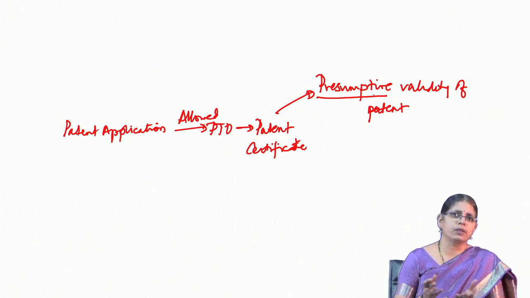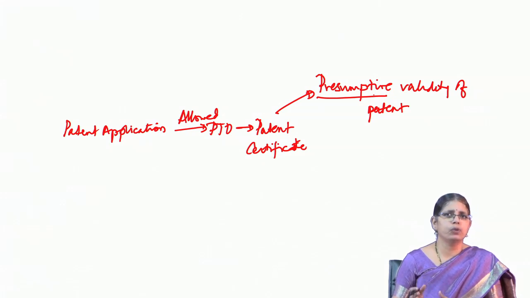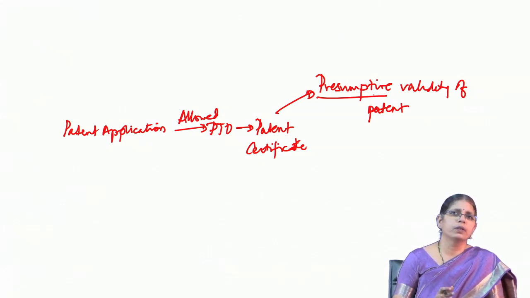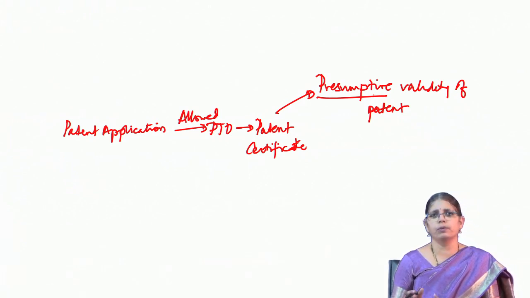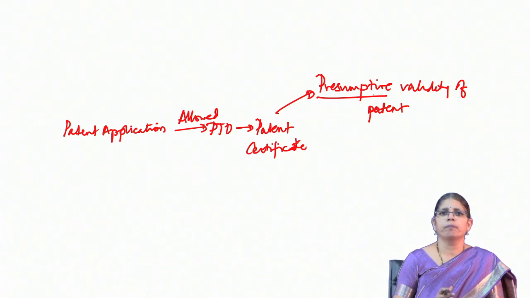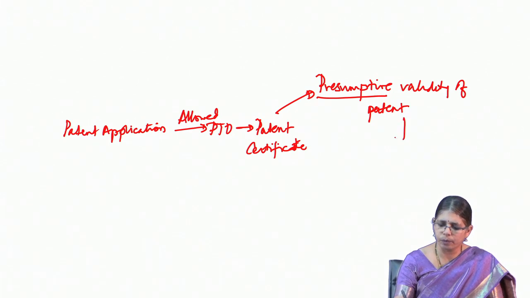At two stages you can actually oppose the patent. One is at the pre-grant, where submissions could be made by anyone, and at the post-grant phase, by a party interested can oppose the patent. Now, once the post-grant phase is also over, during the lifetime of the entire patent, that is during the entire 20-year monopoly period, a patent can be challenged, and that is where the context of invalidation comes into picture. So, during the lifetime of the patent,